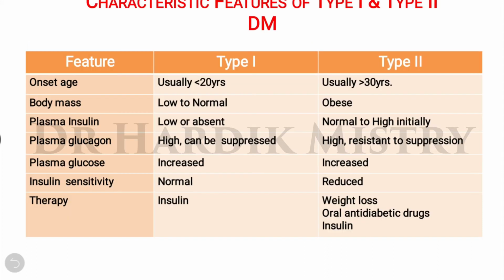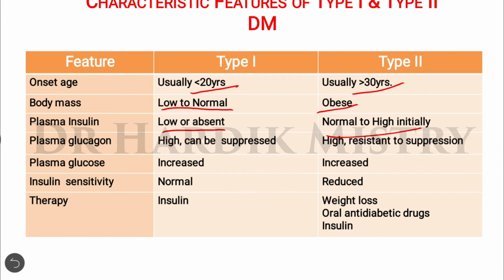Now the characteristic features of type 1 and type 2 diabetes mellitus. The onset age in type 1 is usually less than 20 years, whereas in type 2 it is more than 30 years. Body mass in type 1 may be low to normal, and in type 2 the person is obese. Plasma insulin level in type 1 is low or absent. In the initial condition of type 2 there will be a normal level of insulin, but after some time the plasma insulin level may increase.